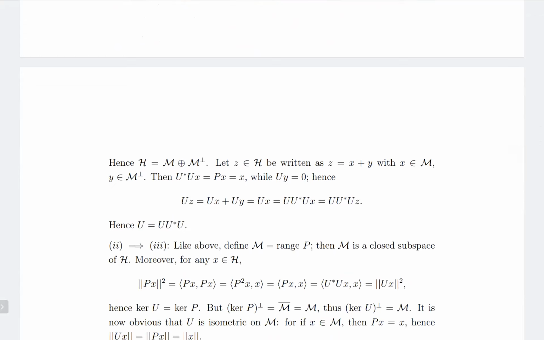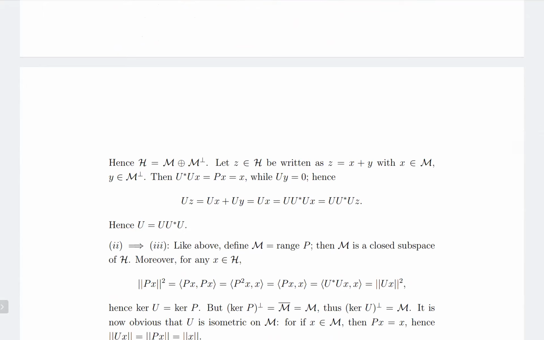And so consider U z. U z is equal to U x plus U y, which is equal to U x. And we saw that U x is equal to U star U x, and U x is equal to U z. So this implies that U z is equal to U star U z.